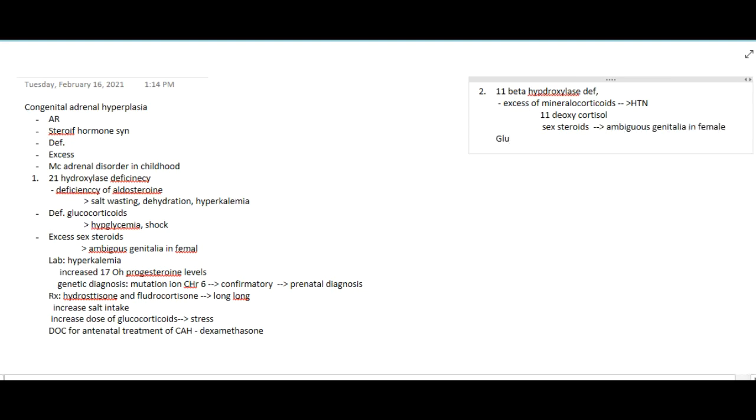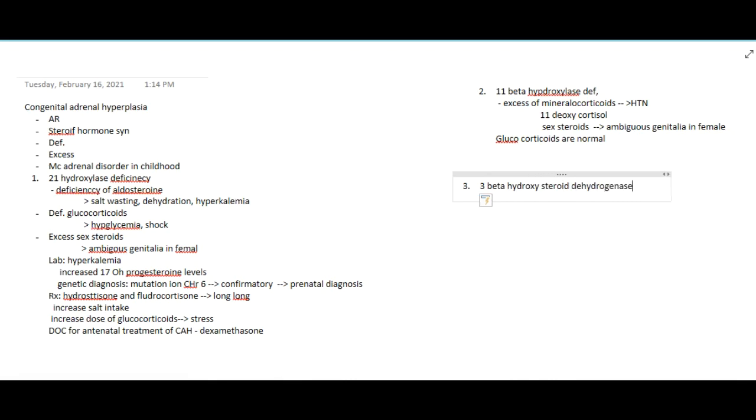But the glucocorticoids in this situation are completely normal. So that is the main thing you should remember. For 11 beta hydroxylase deficiency, there is excess of mineralocorticoids and sex steroids, whereas glucocorticoids are normal. Then the third disease is 3 beta hydroxy steroid dehydrogenase deficiency.